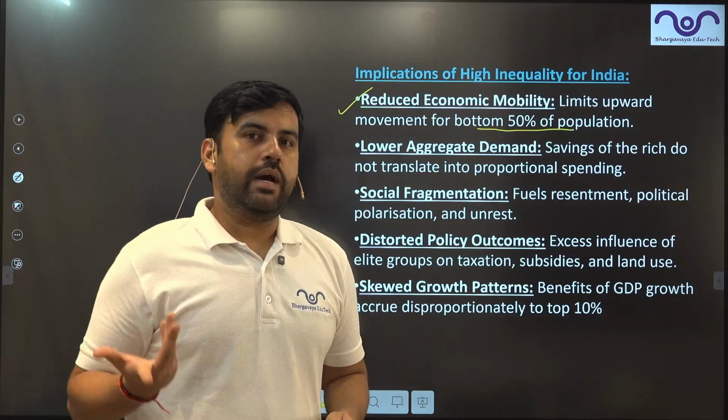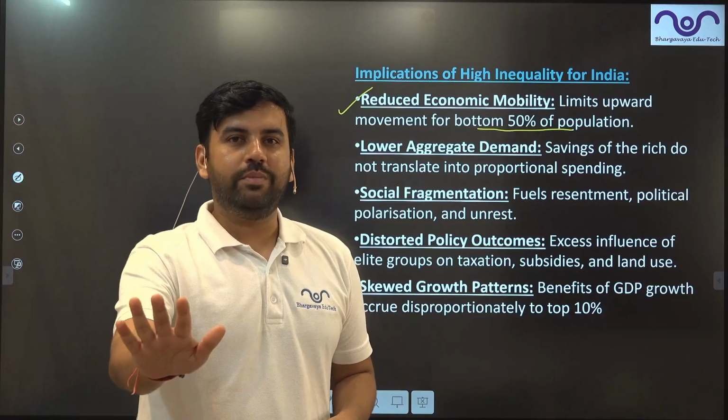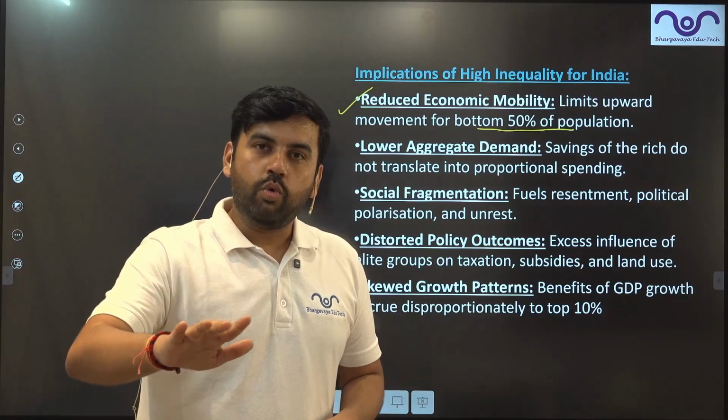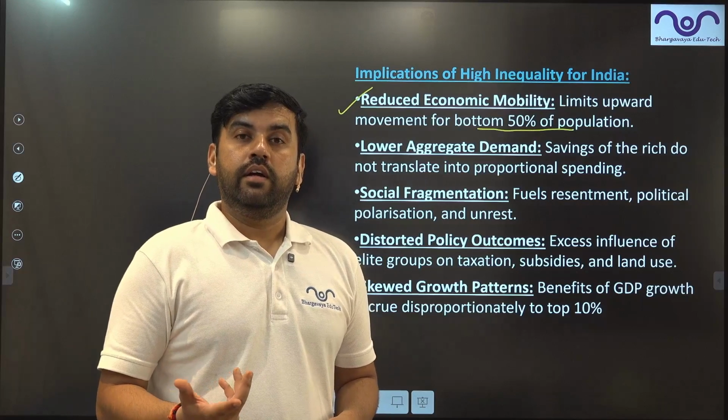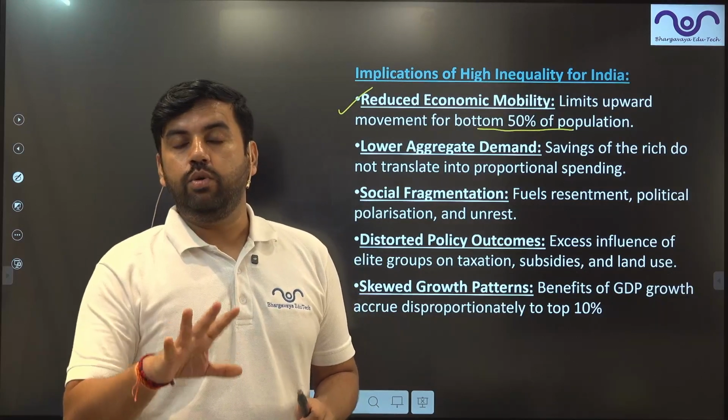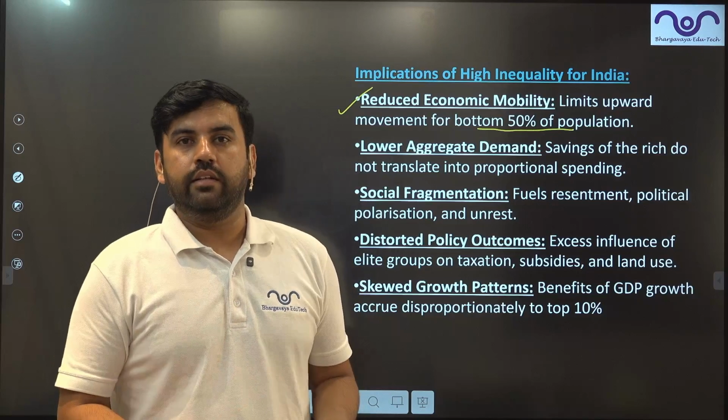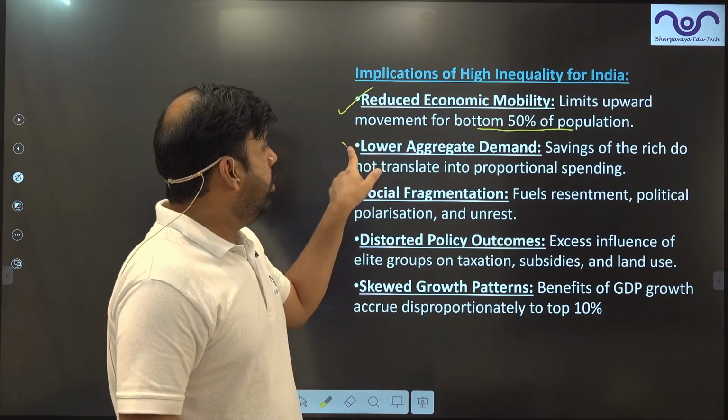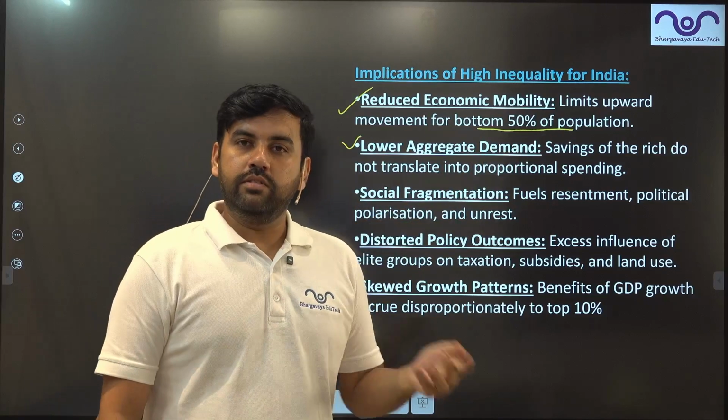They may have a mobile phone. A rickshaw wala having a mobile phone does not mean he's rich. What quality of food is he having? Are his children having a good quality life? Education, health, that's the point. Lower aggregate demand. Once poor, always poor.